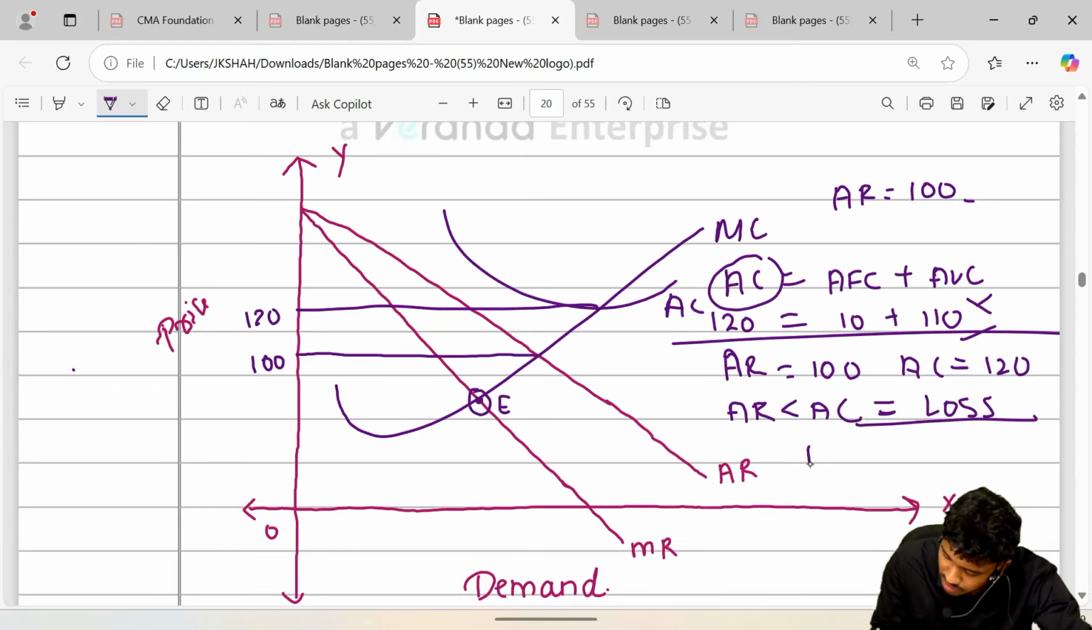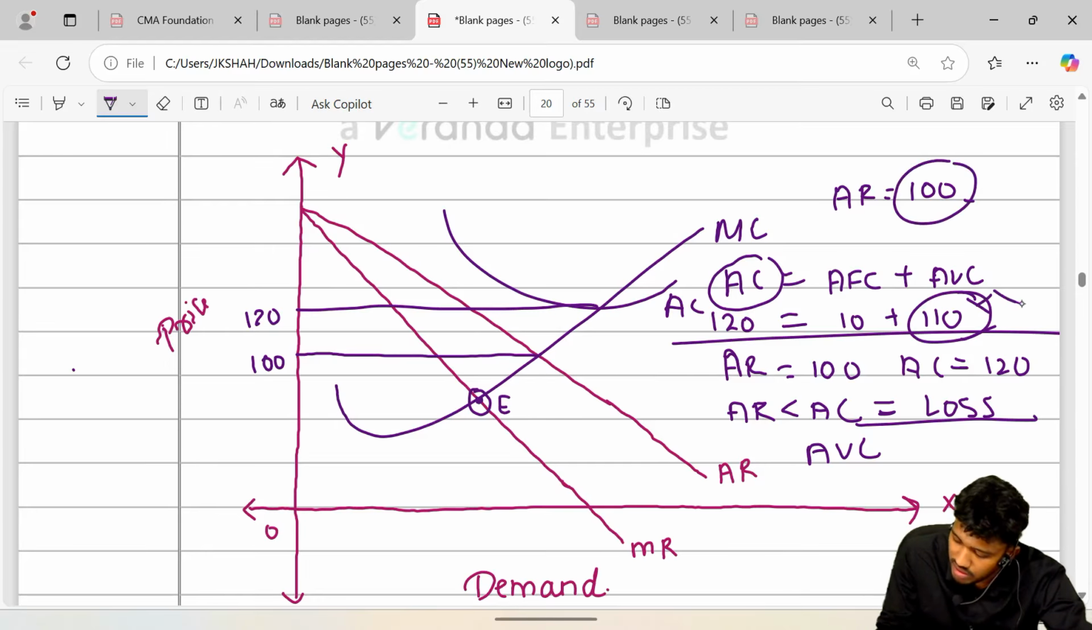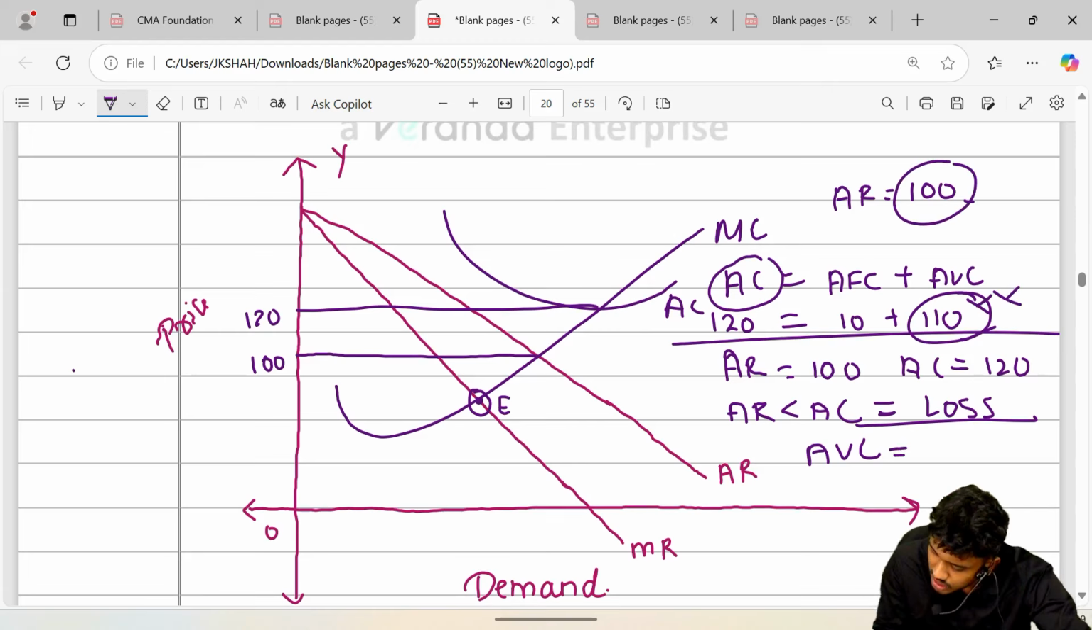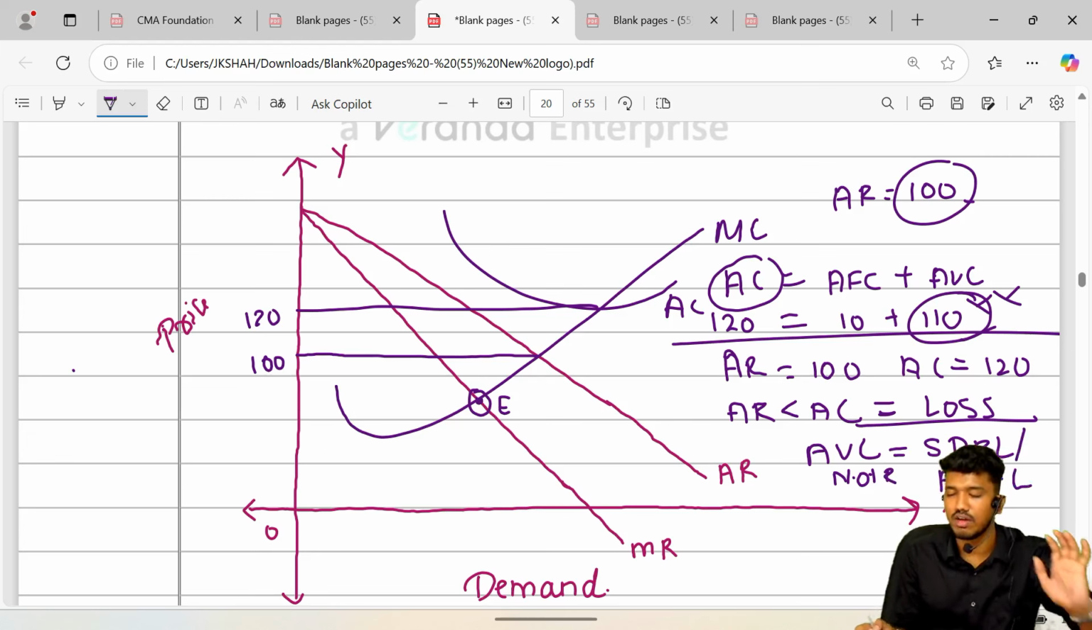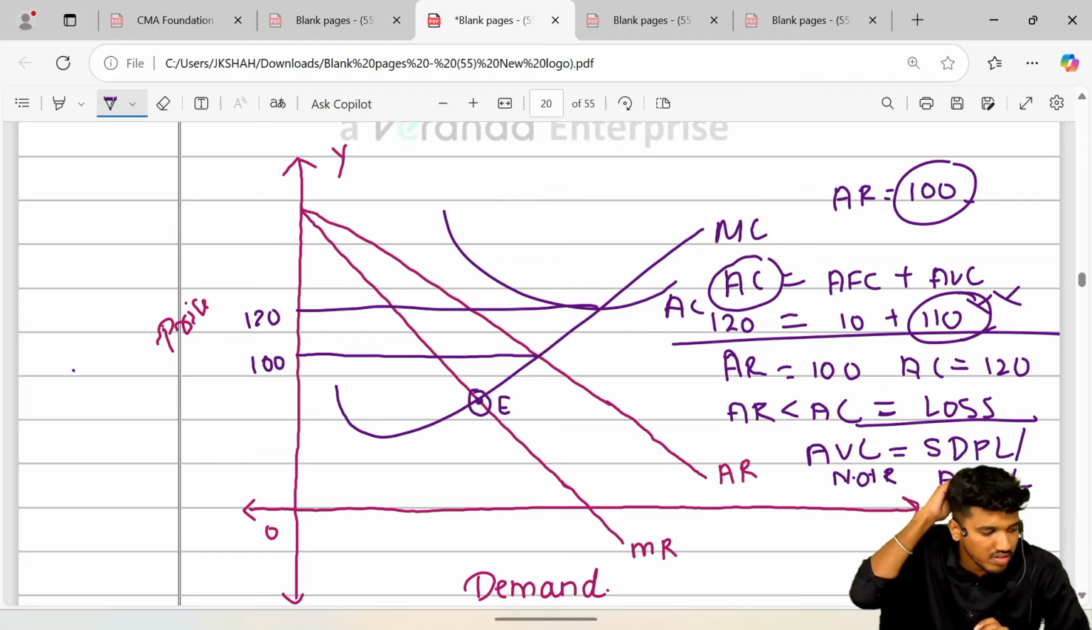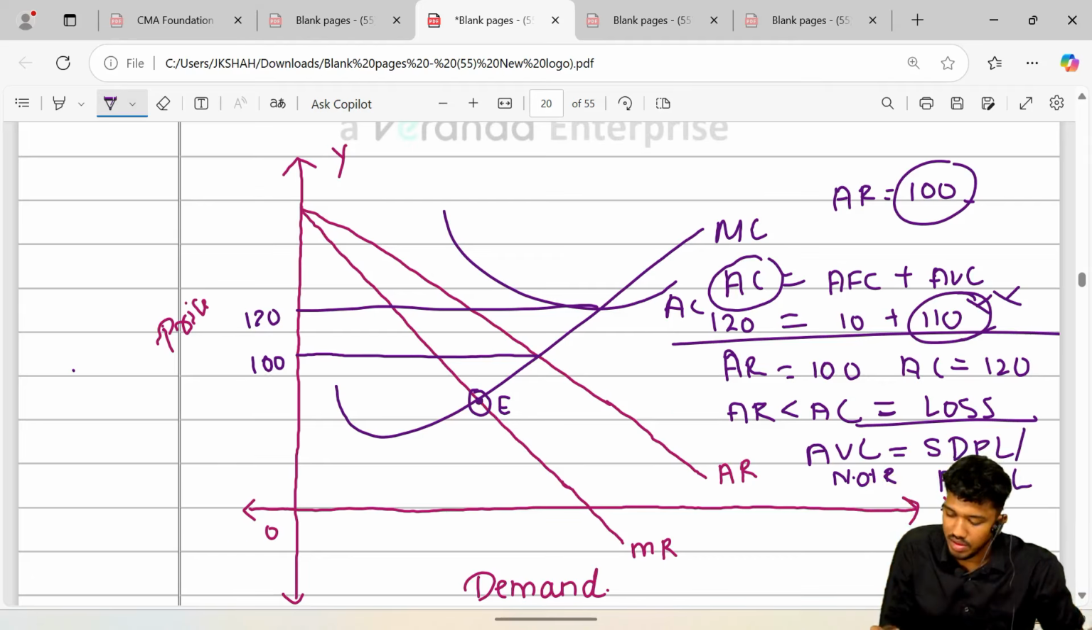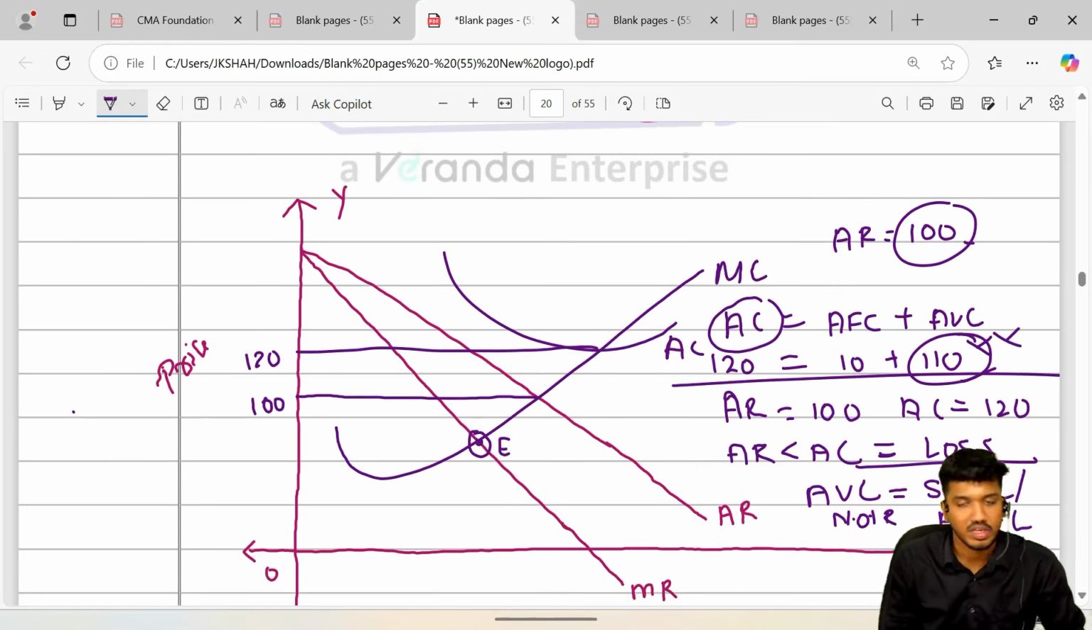But is your variable cost getting recovered? नहीं, वेरिएबल कॉस्ट कितना है? 110, और घर पे आ ही रहा है 100, तो ये रिकवर नहीं हो रहा है. इन दैट केस इट वुड बी शटडाउन point loss, because it is not recovered, or it is also called as abnormal loss. Hence our this thing, that is monopolistic competition, also done. Yeah, so this was the thing, shutdown point loss.